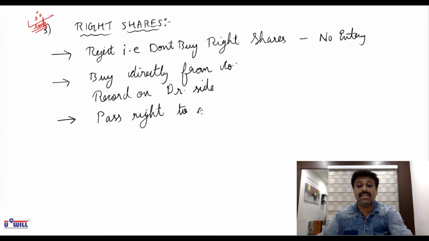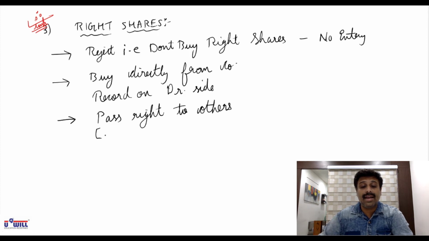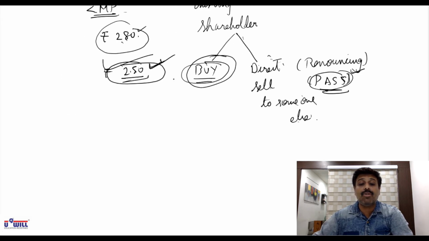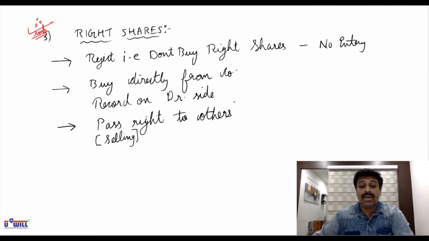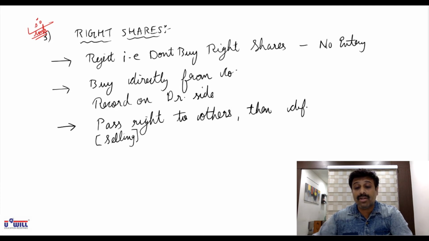Okay, that is called renouncing in technical language. If you pass your right to others, it means you are directly selling those shares to others. Then whatever differential amount you get, like if you sell at 260, then you'll get 10 rupees. Whatever differential amount you are getting, that is directly your income.